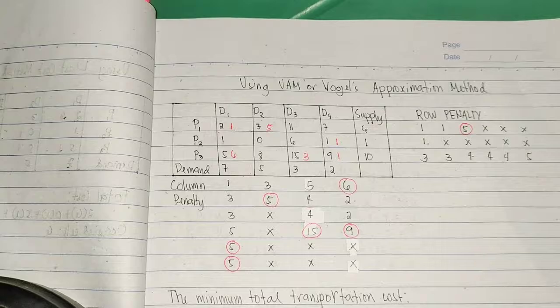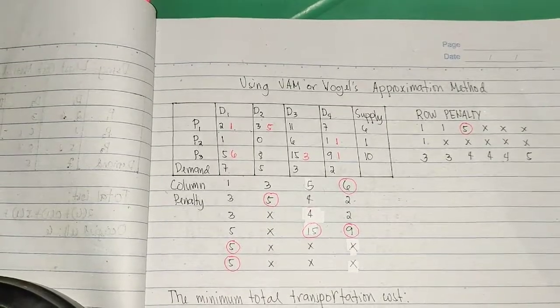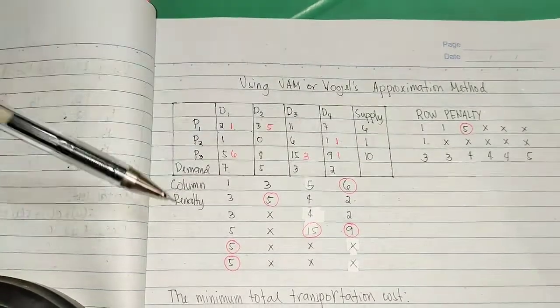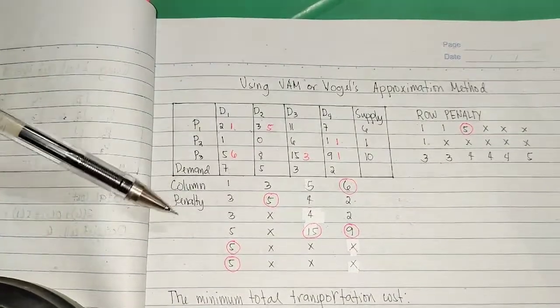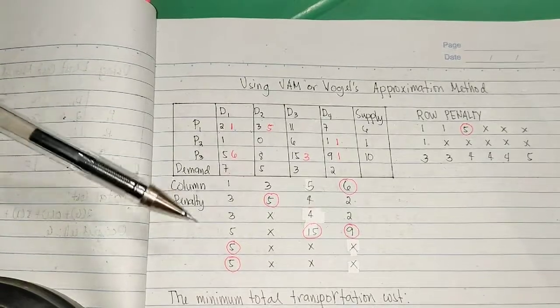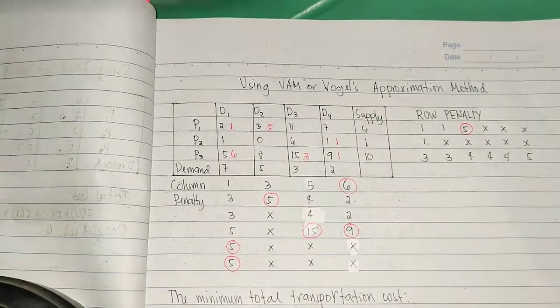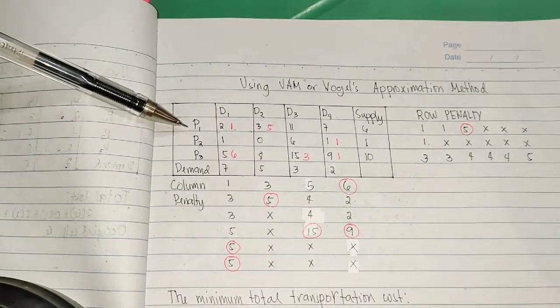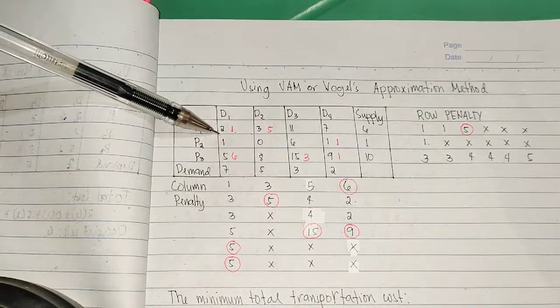Ngayon naman, dito na tayo sa ating VAM or Vogel's approximation method. So, sa method na ito, maglalagay tayo ng row penalty at saka column penalty. Kapag nakuha na natin yung kanilang mga penalty o yung may pinakamalaking penalty, doon tayo mag-i-enter ng ating allocation. So, babalik na naman tayo sa ating least cost method para mag-allocate ng value. So, sa first row, we have yung pinakamaliit dito is 2 at saka yung kasunod naman niya is 3.